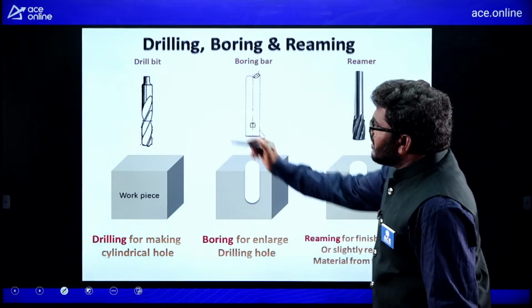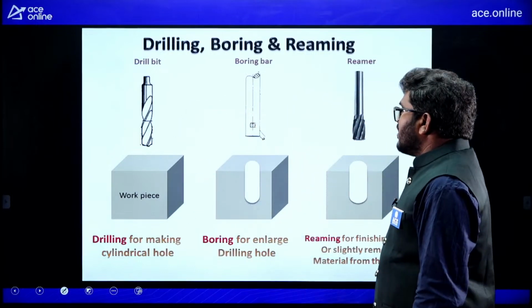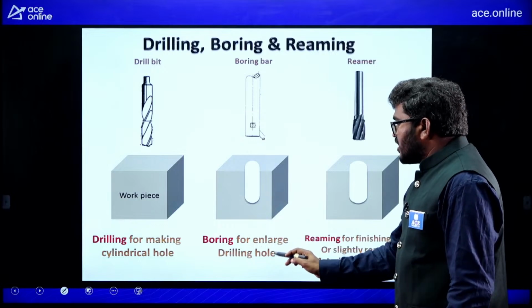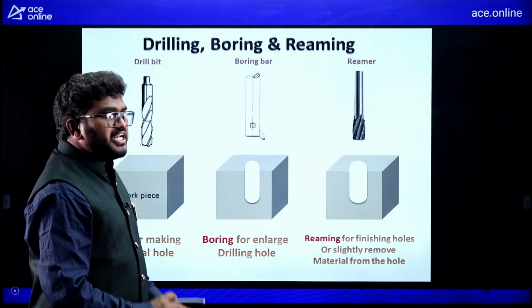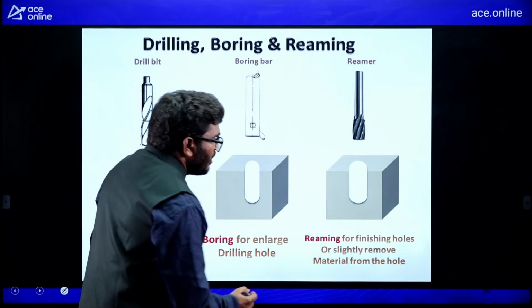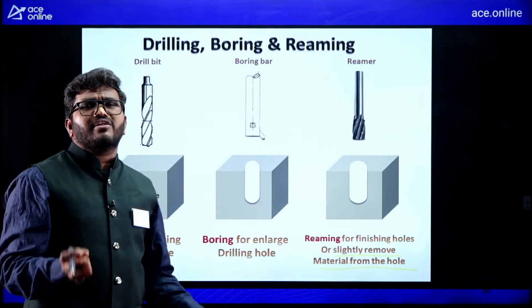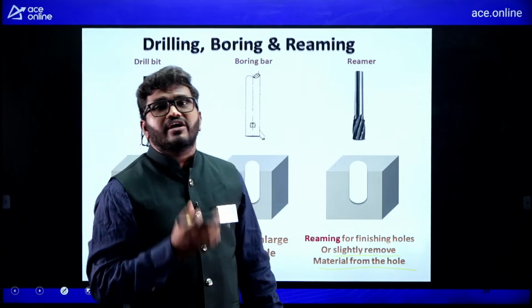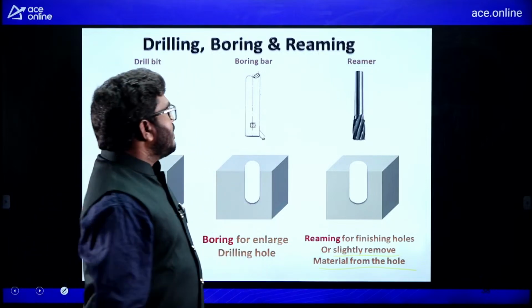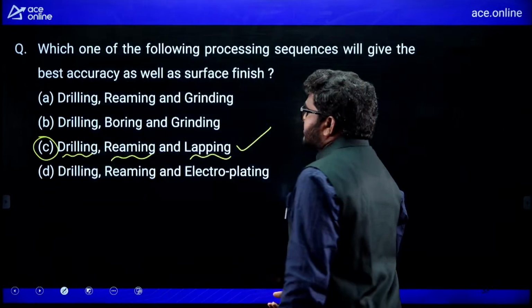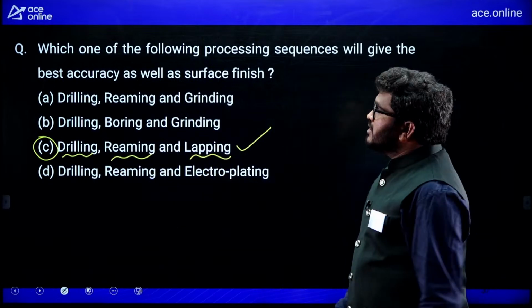See here, drilling is for making cylindrical holes. Boring is for enlarging drilled holes. Reaming is to make a finished hole of exact size by slight removal of material. We are not removing a large amount of material, only a minute amount to make the exact size. Lapping is nothing but a surface finishing operation, so drilling, reaming and lapping.